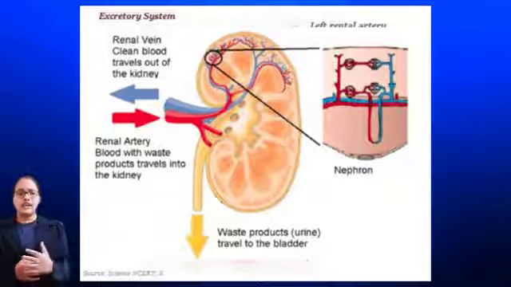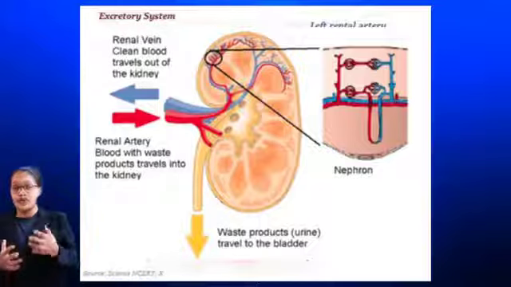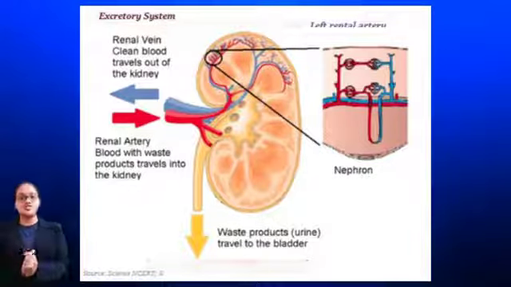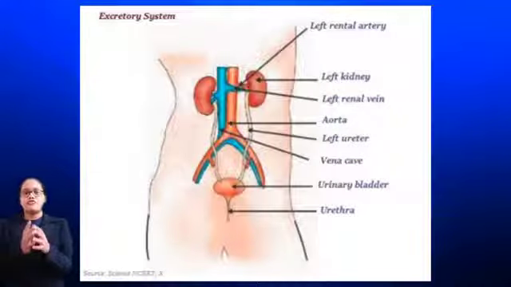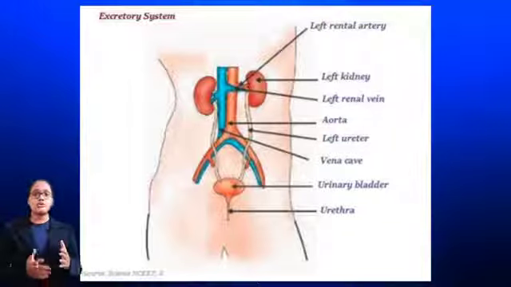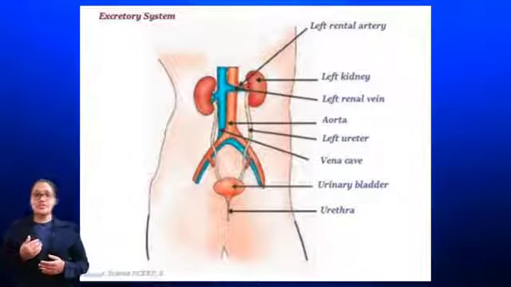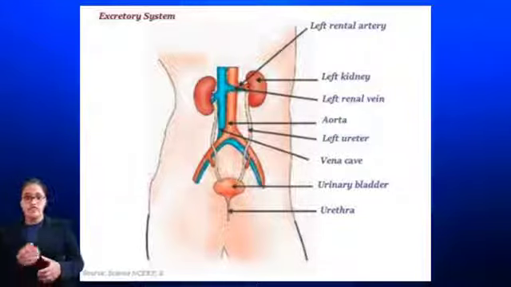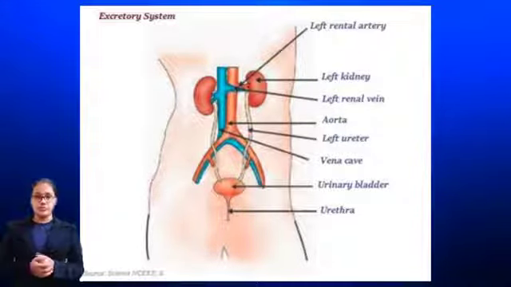Bowman's capsule collects the filtrate. The kidneys consist of a large number of these filtration units and they are called nephrons. The filtrate may contain amino acids, glucose, salts and a large amount of water, which are then reabsorbed into our body when urine flows through the tubes.